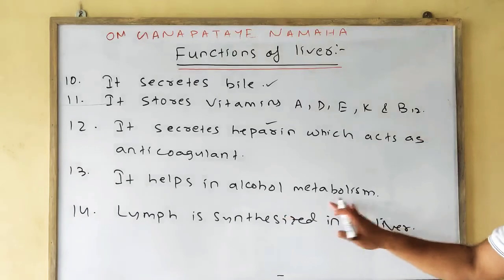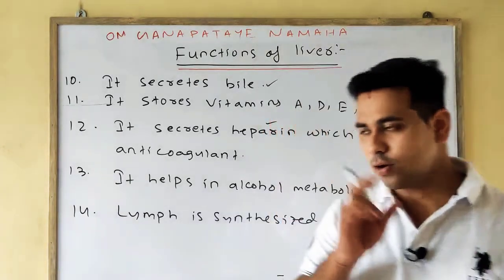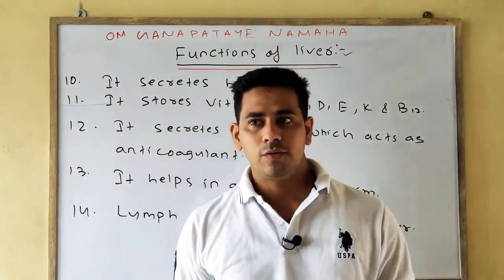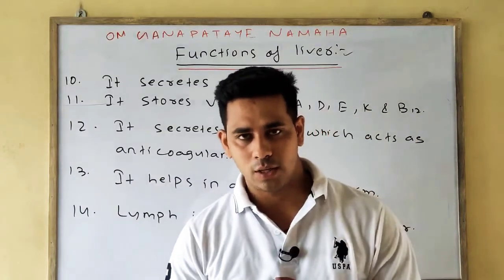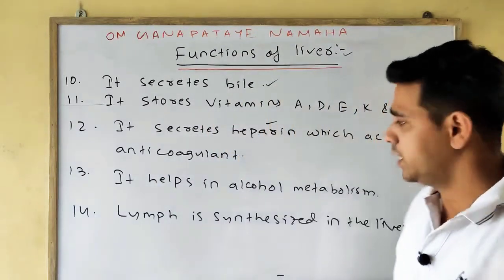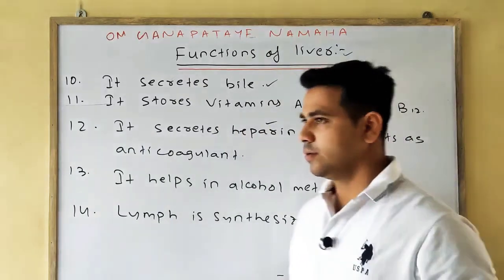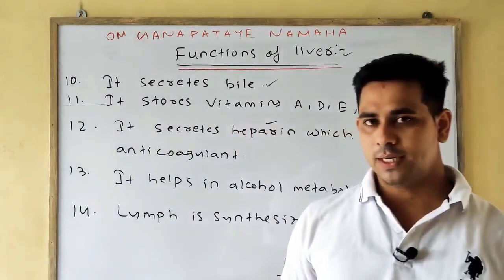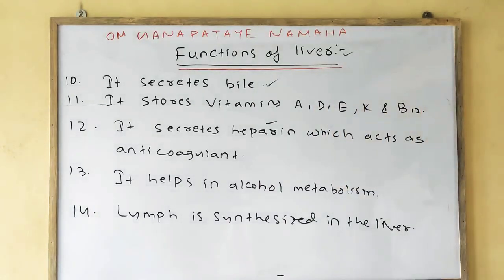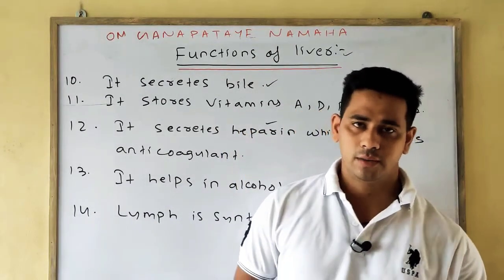Next function, it helps in alcohol metabolism, meaning the alcohol that is consumed is metabolized basically by the liver. So if anyone consumes a large amount of alcohol, there are high chances of damaging the liver. Last one is lymph, a body fluid in which various WBC are present, helping in providing immunity. It is also synthesized in the liver. So this is all about your liver.